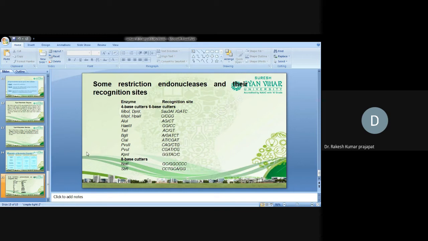Here some examples of individual restriction enzymes are given with their recognition sites.